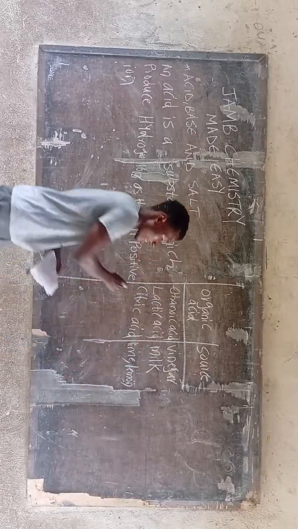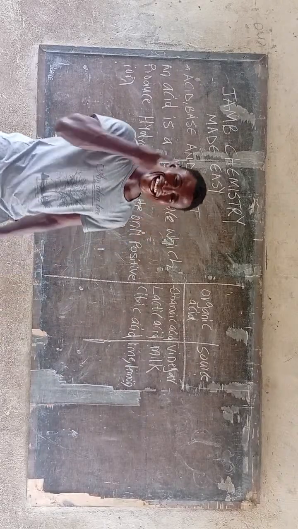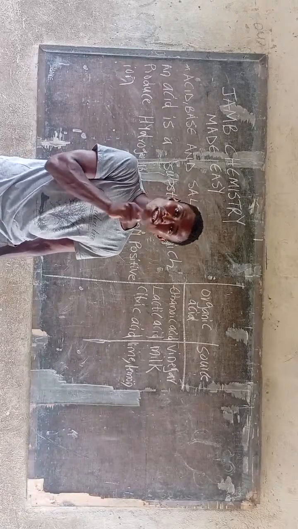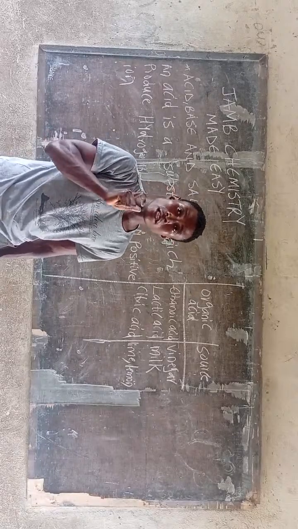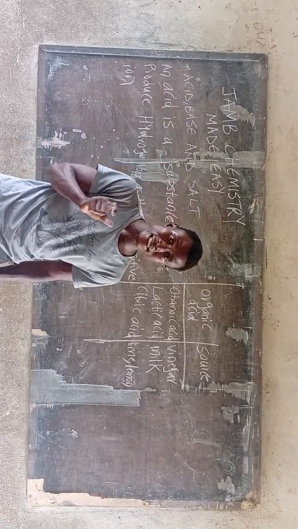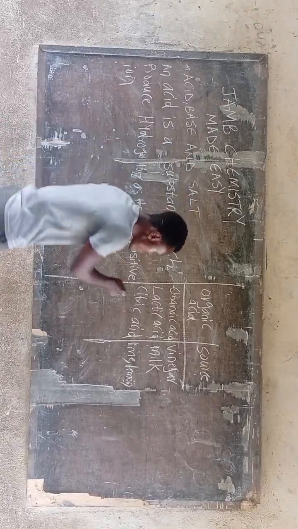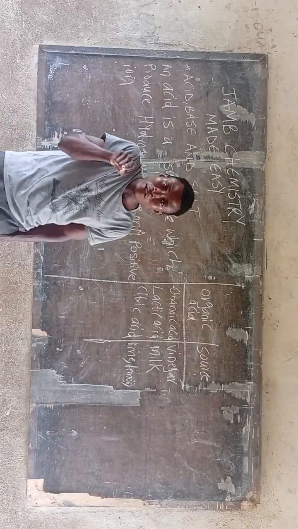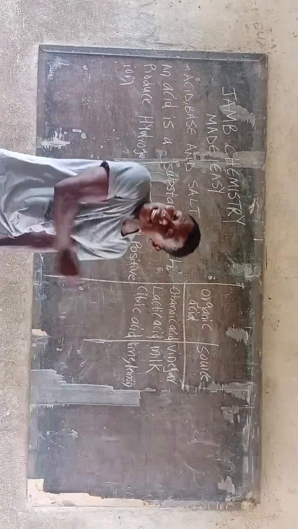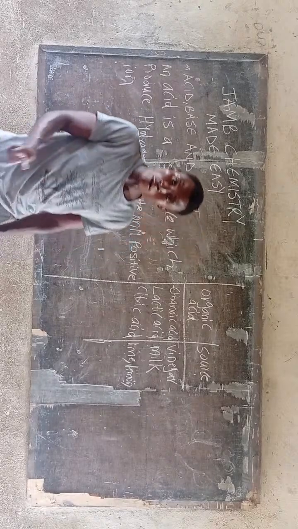Citric acid can either be gotten from lime or lemon. Please note, citric acid is not gotten from orange. This is where a lot of people used to get it wrong. They will say, oh, because the binomial nomenclature for orange is Citrus sinensis, and the moment people hear citric acid, they automatically believe that citric acid is gotten from oranges. Please note, citric acid is not gotten from orange. Rather, it is gotten from lime or from lemon.